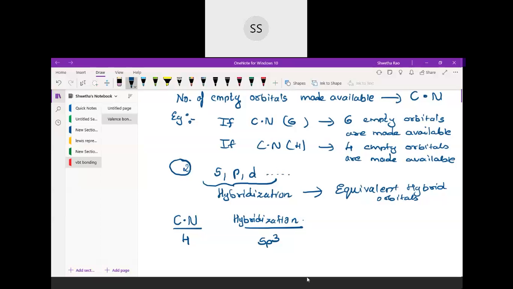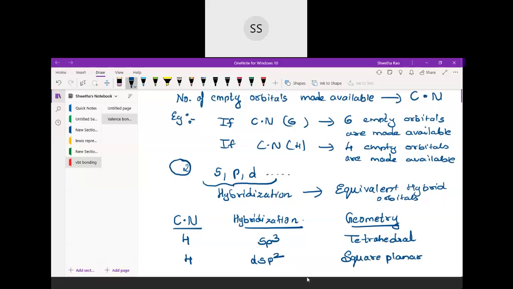If it is sp3, as you have learned in chemical bonding, the geometry we expect is tetrahedral. And if it is dsp2 hybridization, the geometry shown is square planar.